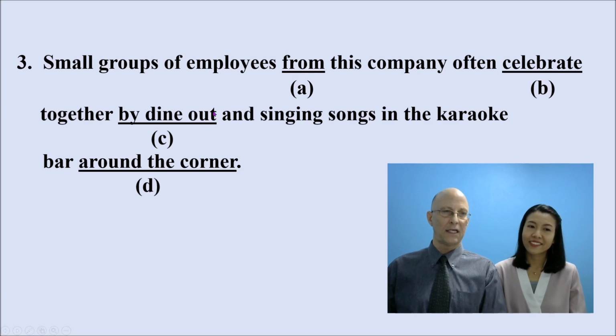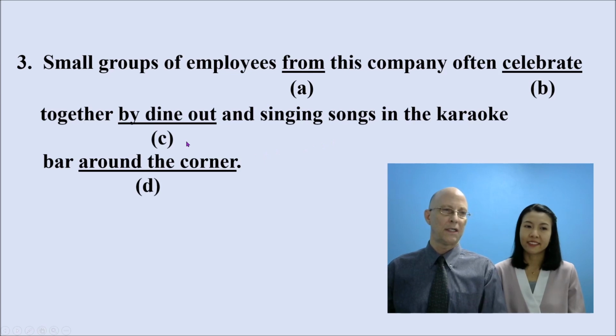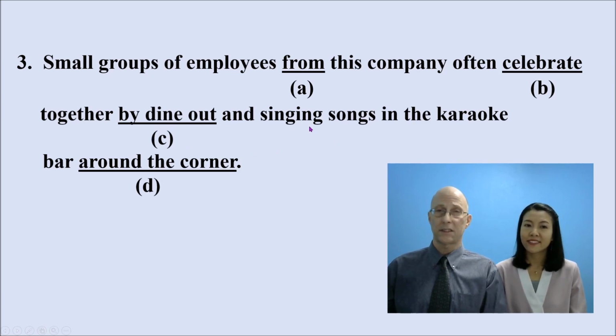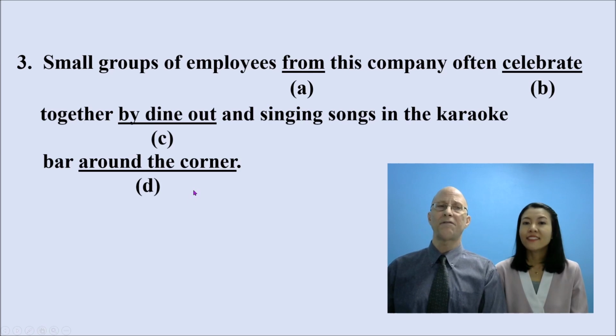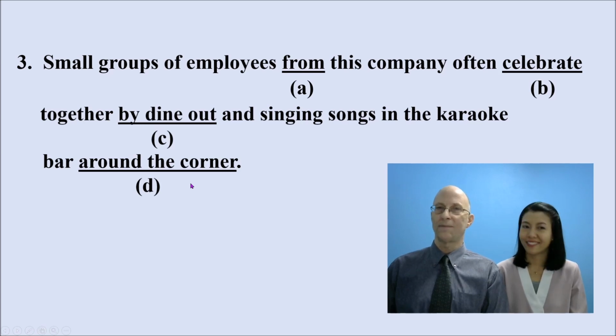If you see two nouns on either side of an and, you want them parallel. And here we have a verb, here we have a noun. This one is correct because it's not underlined. So you have to go back and change this to something parallel and correct by dining out. Good. And around the corner is a preposition of location. Nothing wrong with that. So number 3 should be, small groups of employees from this company often celebrate together by dining out and singing songs in the karaoke bar around the corner.